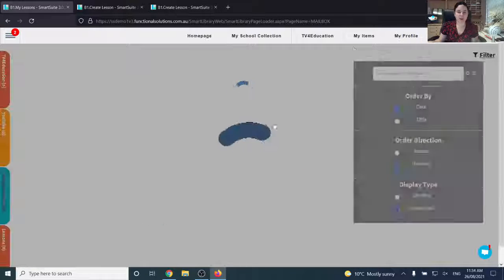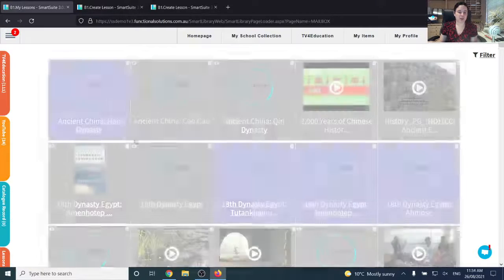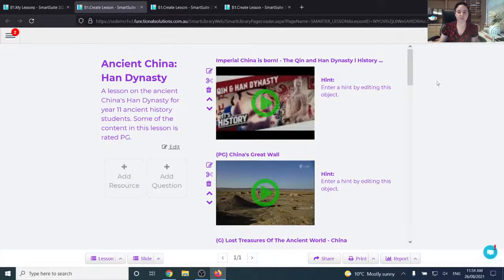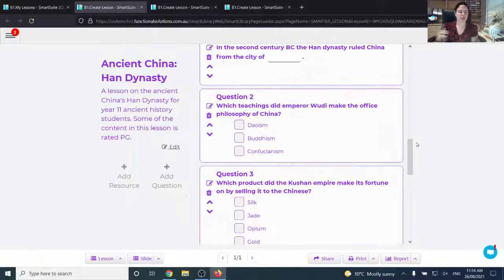So we'll go back to my items. So we had another ancient history one, which was the Han Dynasty. So this again is in the Year 11 curriculum. You can also show it as extra content, maybe to Year 12s or to Year 10s. Maybe if the Year 10s are advanced, or if they've finished all their work, you can add this as an extra thing in preparation for Year 11. Or if they're Year 12s, this can be secondary content that they use, maybe as references for their essays or extra study material, however it is you want to use it.